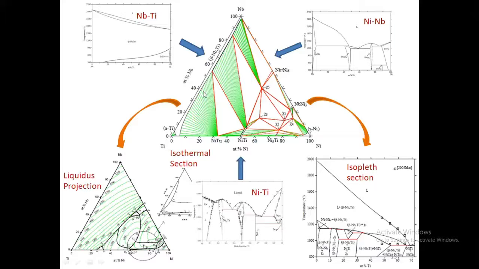With this, I'm able to build a ternary phase diagram. With the ternary phase diagram, I'm able to get various slices. It can be vertical or horizontal. Whatever way I want to cut, I can look at the phase diagram. Yes, we are able to do that. So this is the way people create the database.